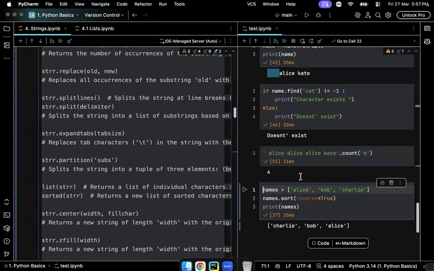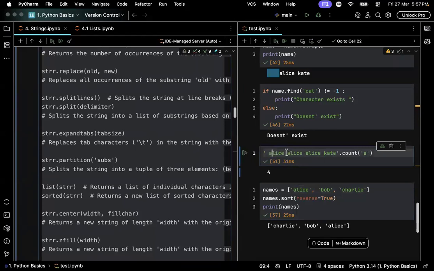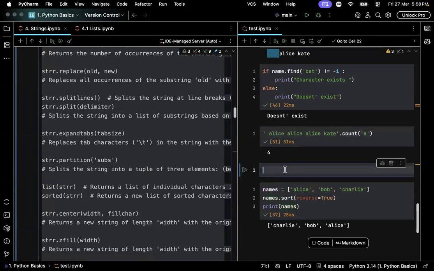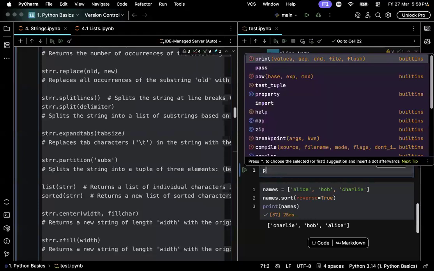See, here it is counting the number of times A exists in this string, and it is 4. Here one time, two times, third time, and here the fourth time in KT. And the replace will replace a substring inside a string with the new value we give, like name dot. I try to print name.